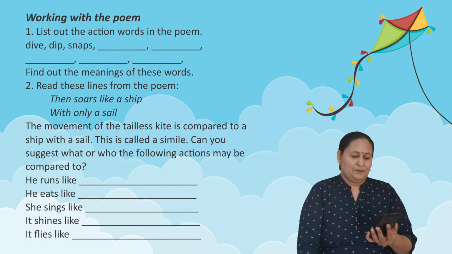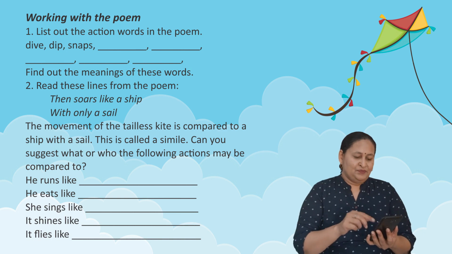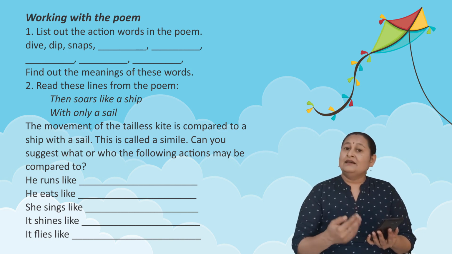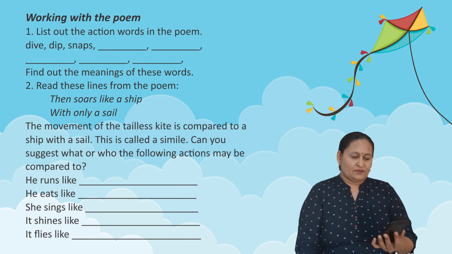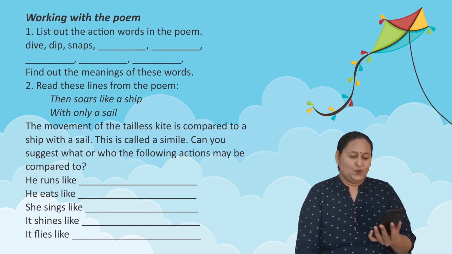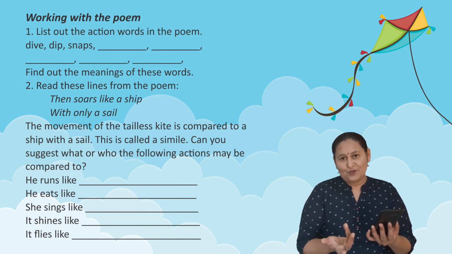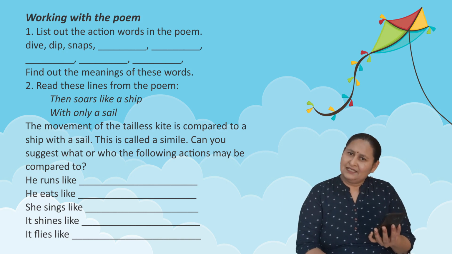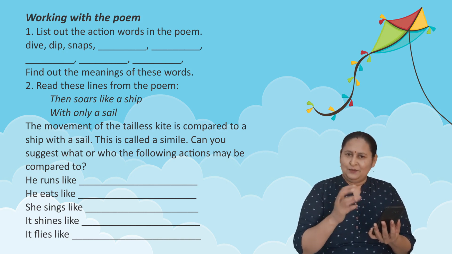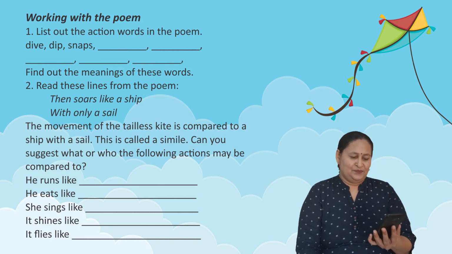These are all similes. He runs like a cheetah. We can write that. Then he eats like a glutton. A glutton is a person who eats a lot. She sings like a cuckoo. It shines like a diamond or a star also you can write. It flies like a bird or an eagle. Whatever you think the most appropriate for the comparison, you can write that object here.